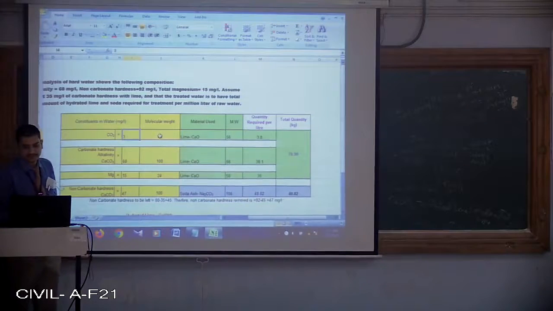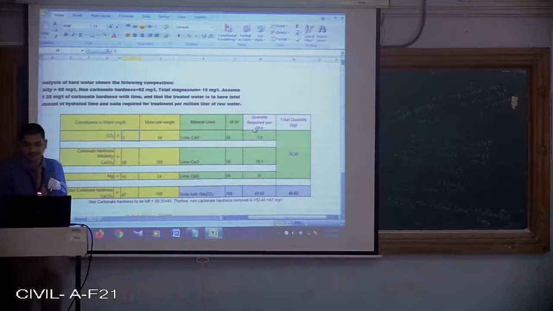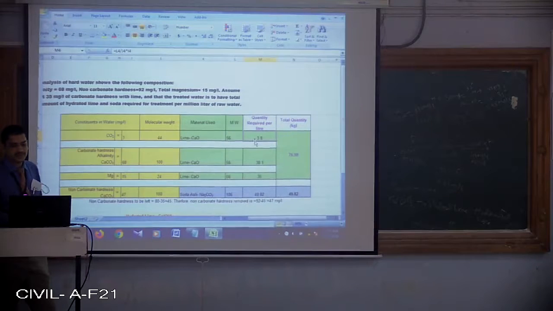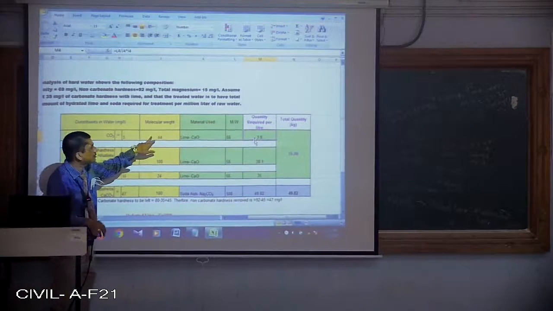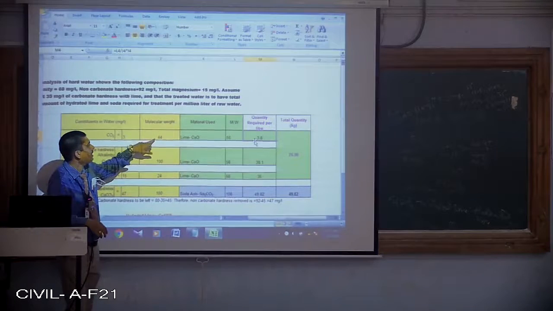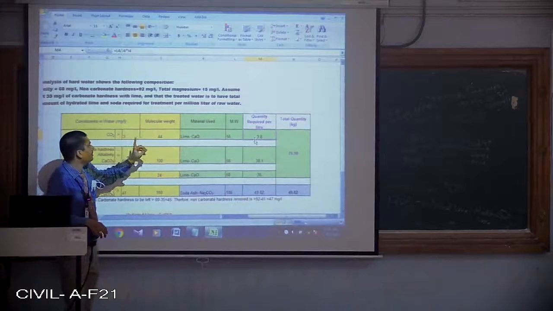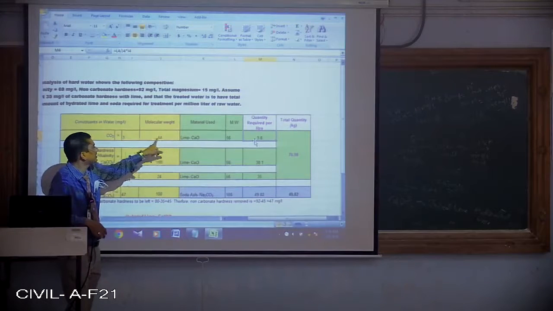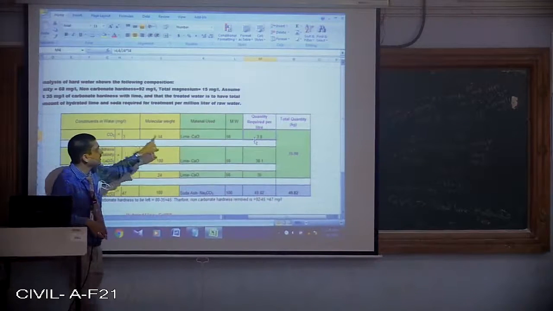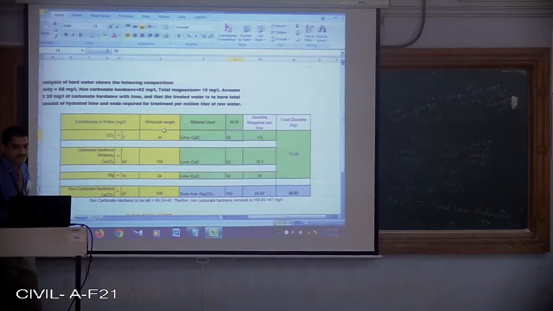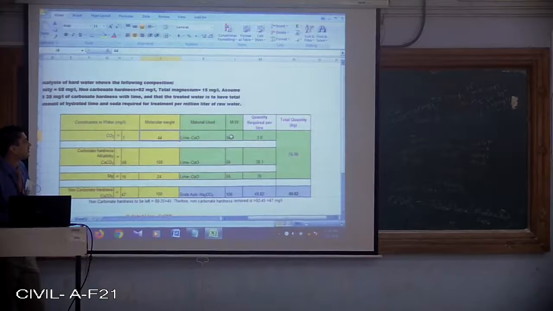If I had to remove 1 mg per liter, then in that case the quantity of lime required is 56 divided by 44. It would have given me the quantity of lime required to treat 1 mg per liter of carbon dioxide containing water. Since 3 is present, we multiply it by 3. That means 56 divided by 44 multiplied by 3, or you can write it as 56 multiplied by 3 divided by 44.